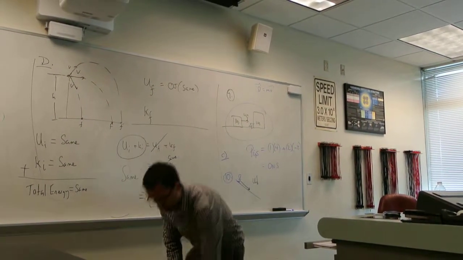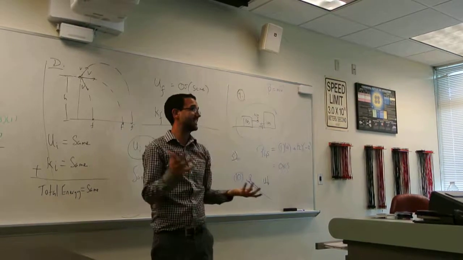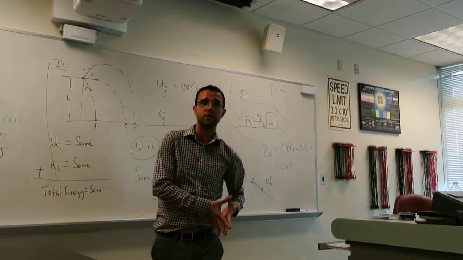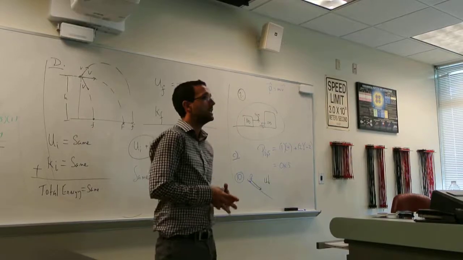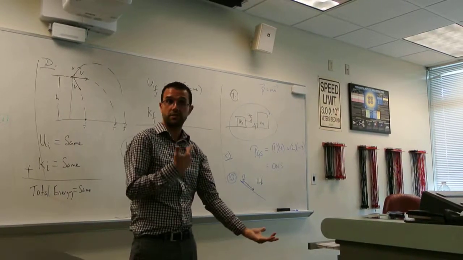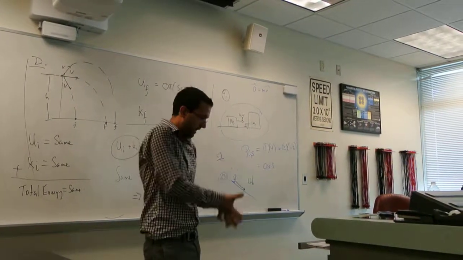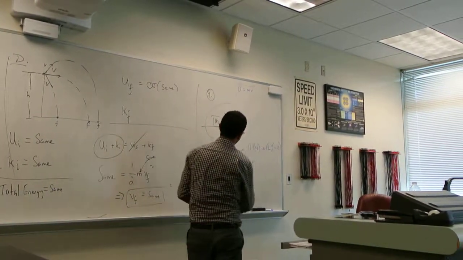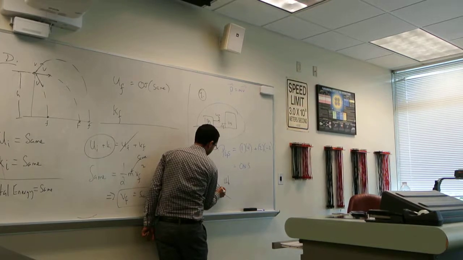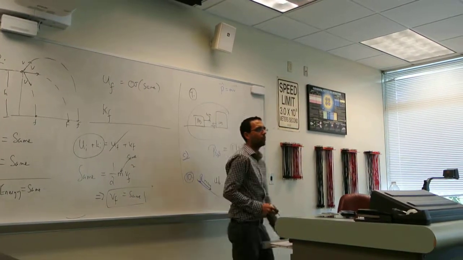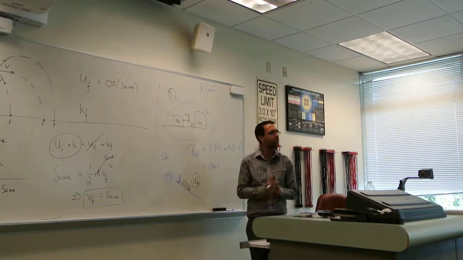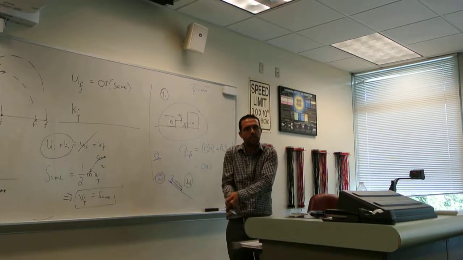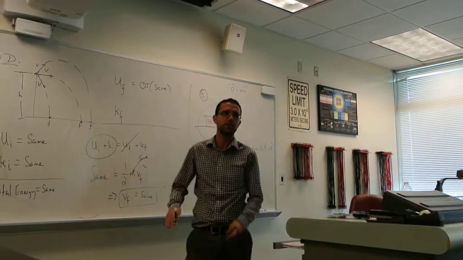Like if I drop this pen, as it falls it accelerates. It picks up kinetic energy. Gravity's doing positive work, right? So we're losing potential because gravity's doing positive work, and therefore the kinetic energy of the pen increases. But in this case, it says that the skier goes down the hill at a constant speed. So we're losing potential energy, but none of that lost potential energy is turning into kinetic energy.